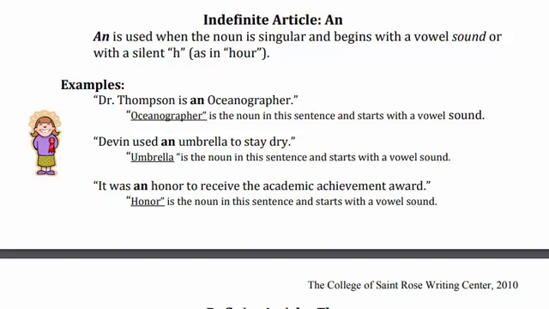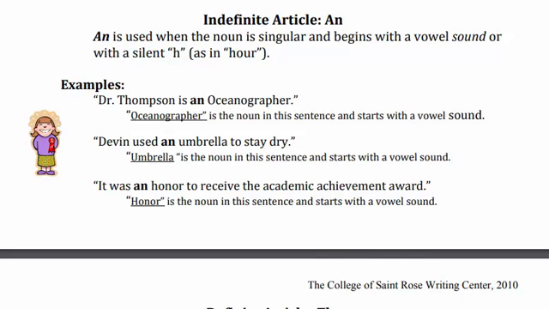It was an honor to receive the Academic Achievement Award. So H is a consonant sound, no doubt, but it is pronounced as honor. Honor starts with the O, so it starts with the vowel sound. So honor is also included in the category of the article an.